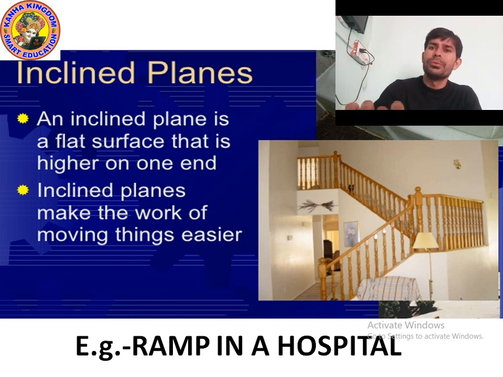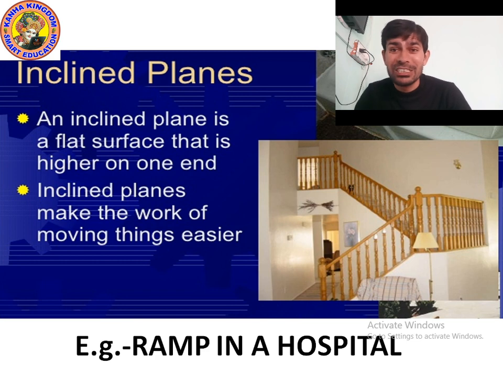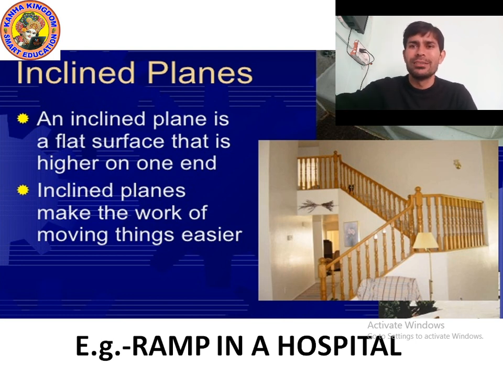Okay, I hope you understood about inclined plane. Now let's talk about the wedge. Okay, wedge. Let's move on to the next point.